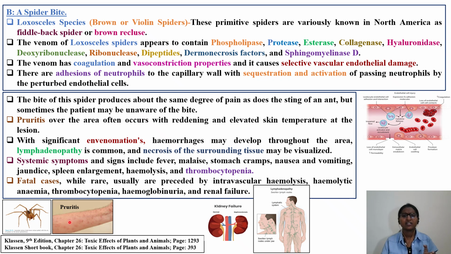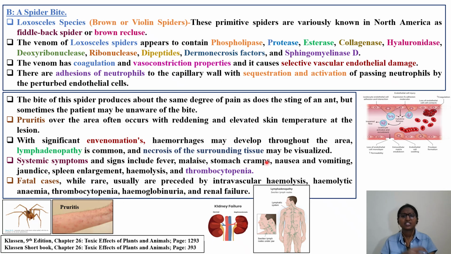Pruritus over the area often occurs with reddening and elevated skin temperature. Fever you will be seeing, hyperthermia, pyrexia, significant inflammation. Hemorrhages may develop throughout the area, lymphadenopathy, and necrosis of the surrounding tissue. You can clearly see it on the skin, at the local site where the spider bite is.